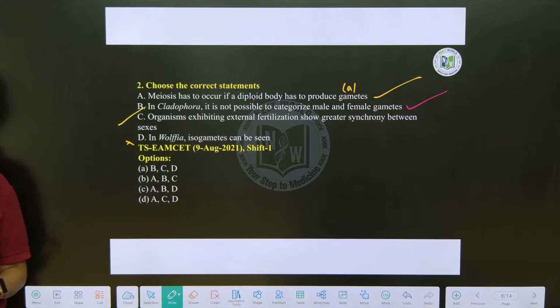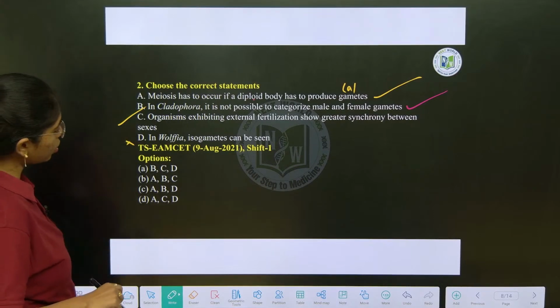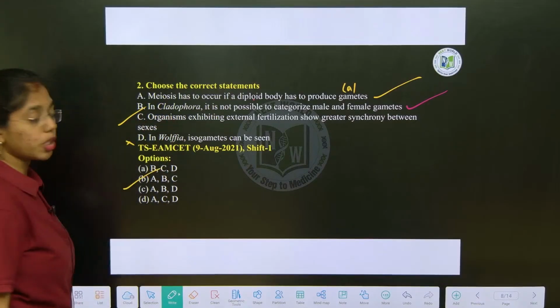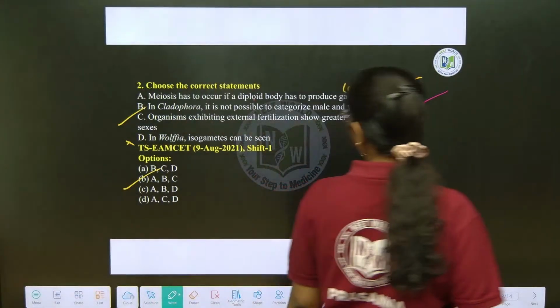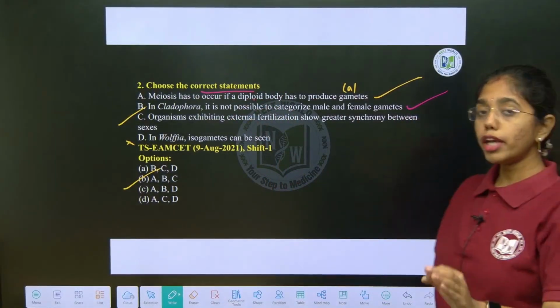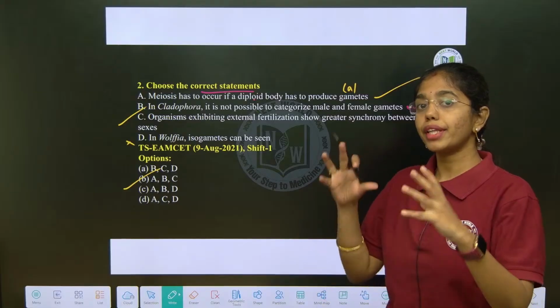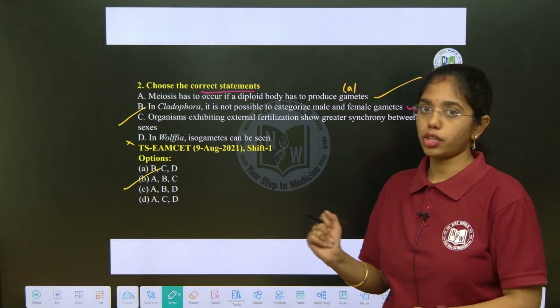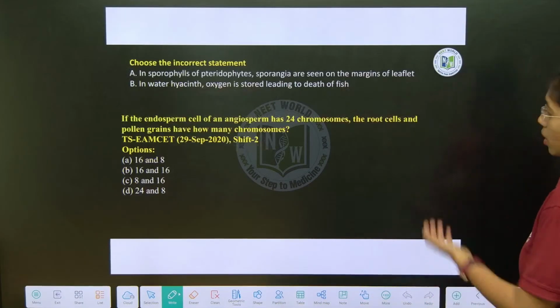Yeah, what will be the right answer, beta? Option D is wrong though. A, B and C. Option B is the right answer. We need to identify the correct statements. Whenever a statement based question is asked, look into whether they are asking us to identify the right set of statements or incorrect set of statements. Look into this.